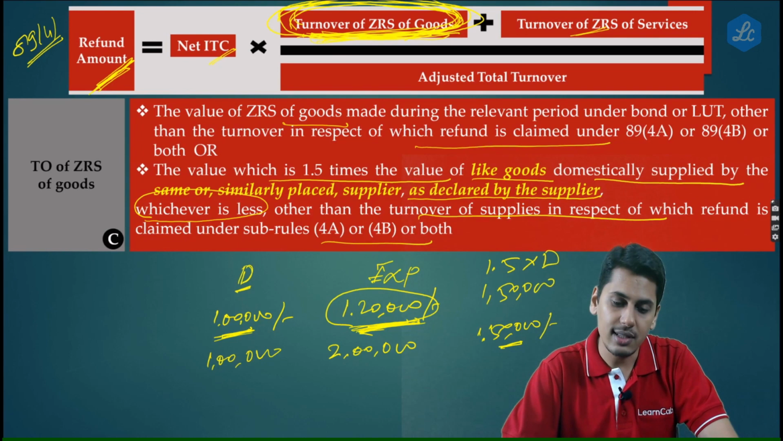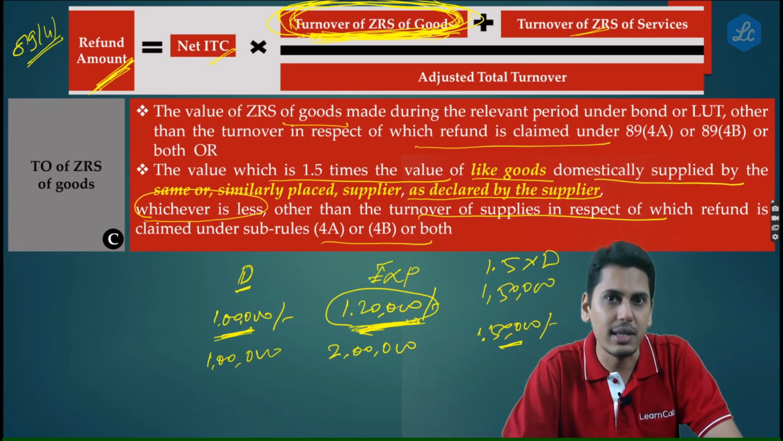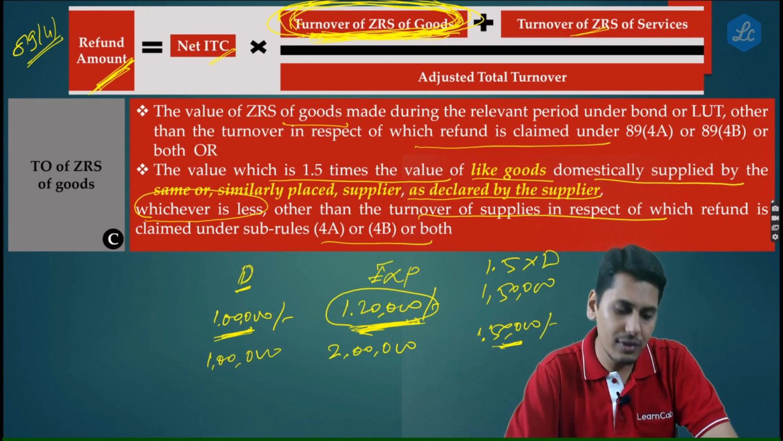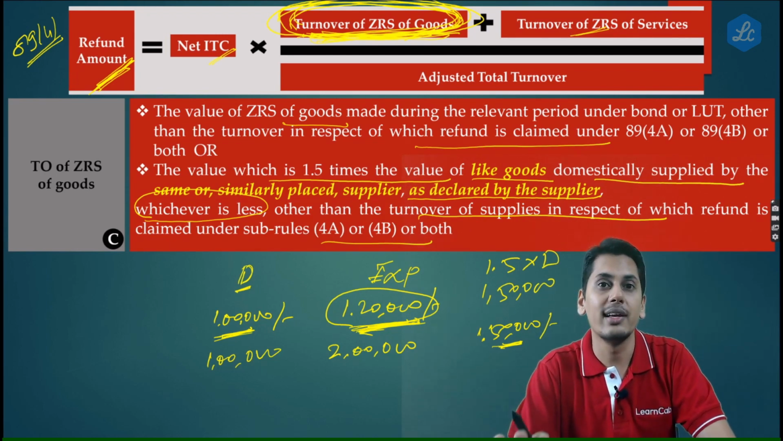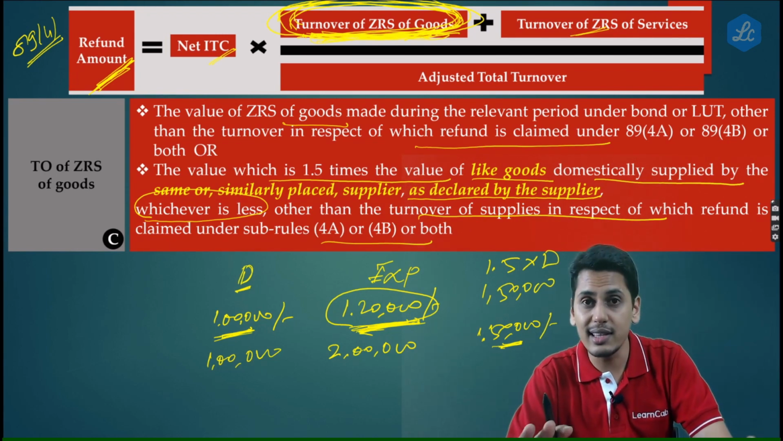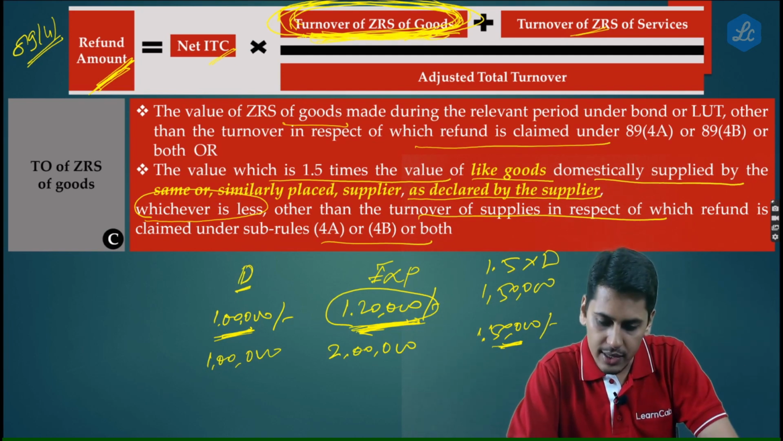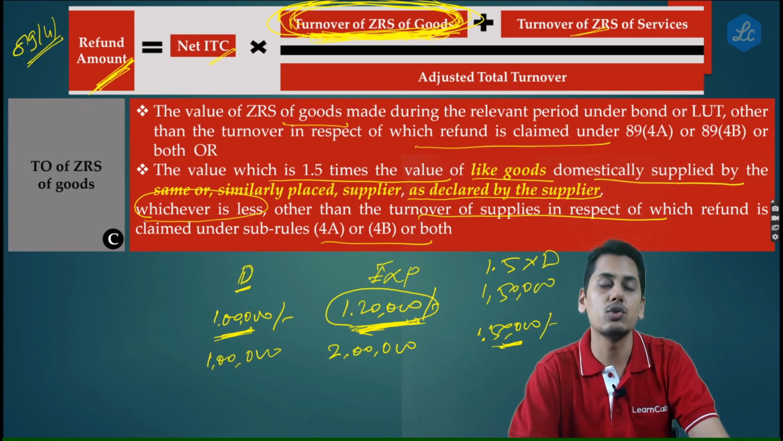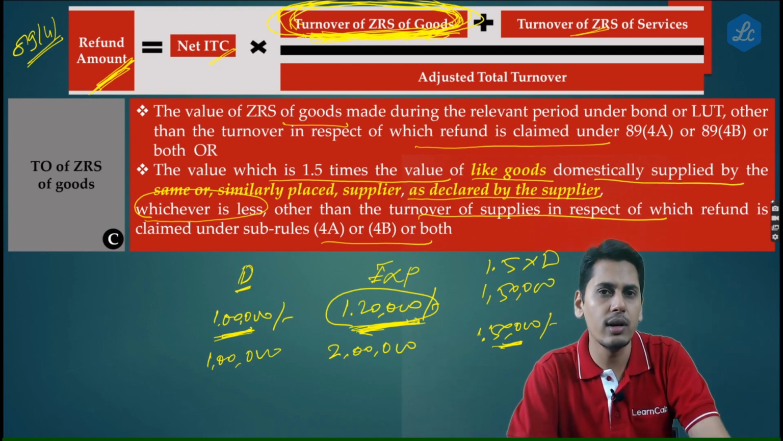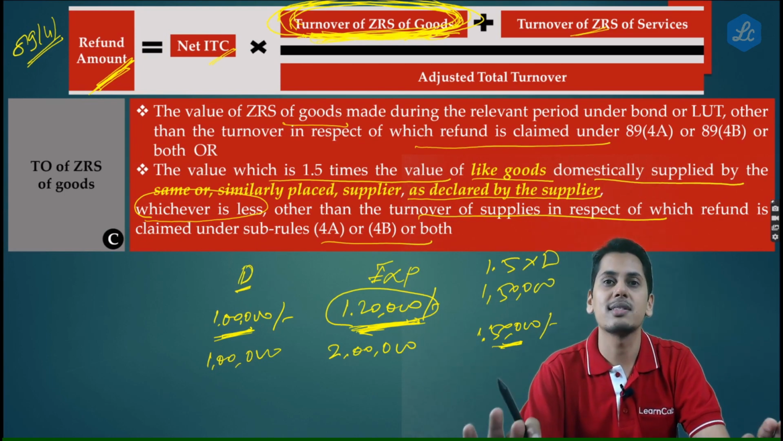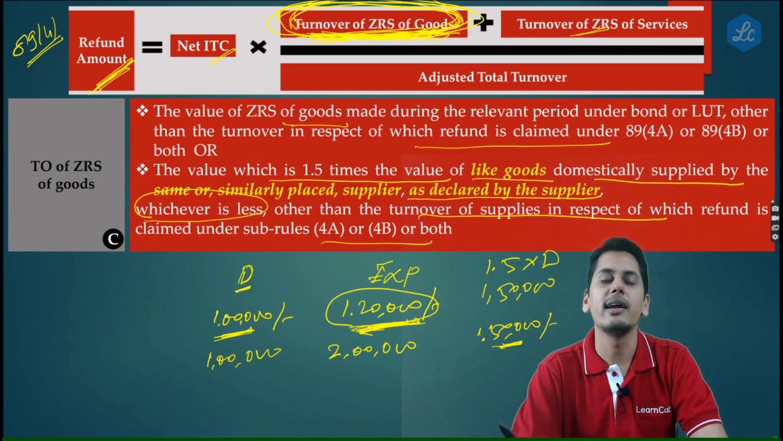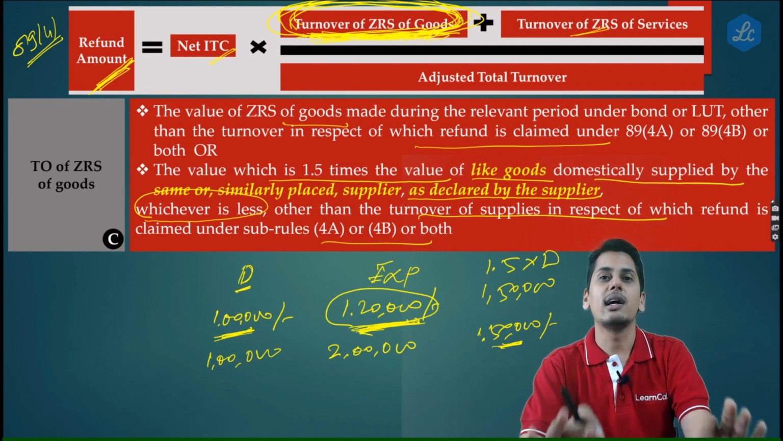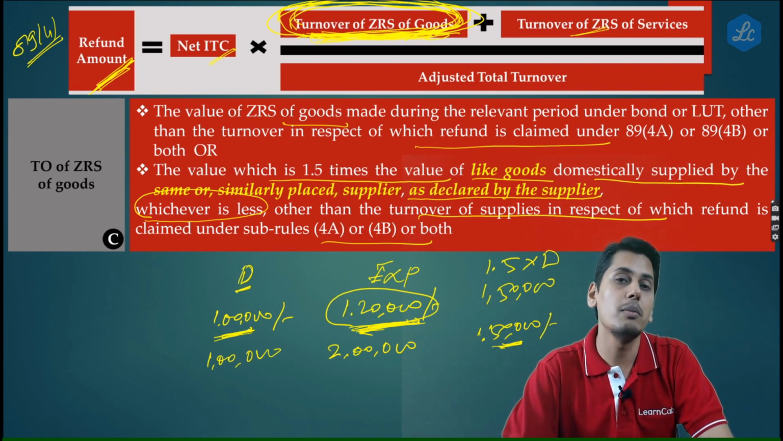So what would happen, friends? By this mechanism, the refund of this particular exporter would get reduced by reducing the numerator from 2 lakh rupees to 1,50,000 rupees. 2 lakh was his actual exports. Now it is being reduced to 1,50,000 only, and only for the limited purpose of formula under 89 sub rule 4. This is not going to impact any other place.